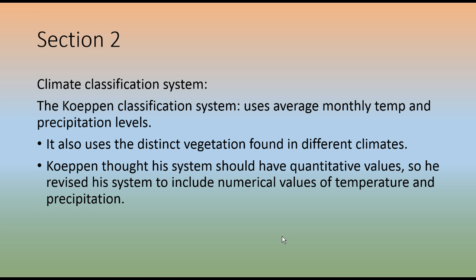How do we classify the different climates in the world? There's a guy named Köppen. He was a German guy, I think in the 40s, that came up with a system. He first wanted to use just the type of plants or vegetation, but then he realized he needed some numerical values, some numbers to help make this system better. So he threw in the two most common types of weather numbers, which we already know is precipitation and temperature, and he used the average monthly values to add to his system. So the Köppen classification system.